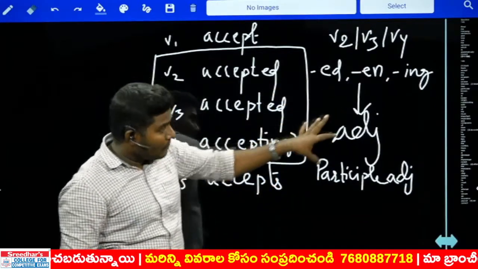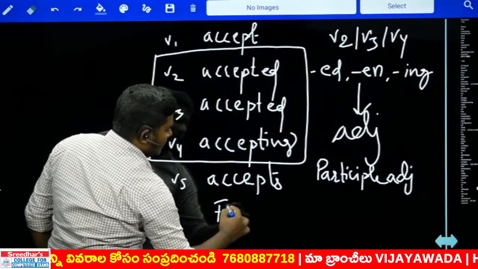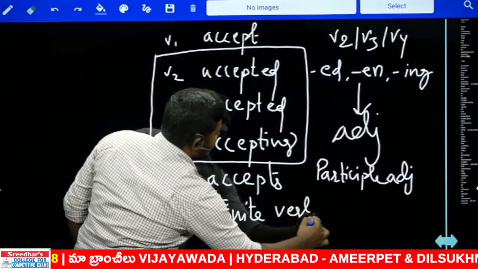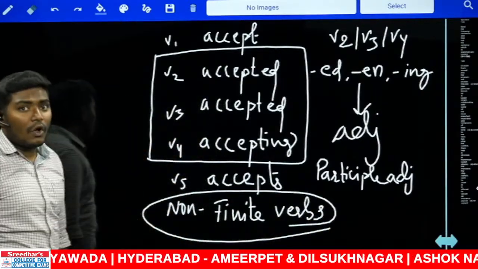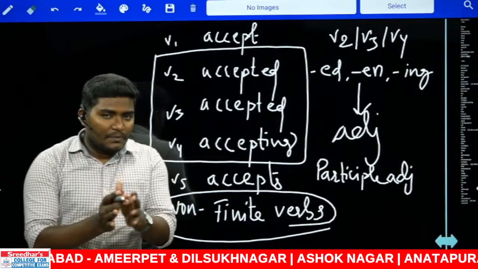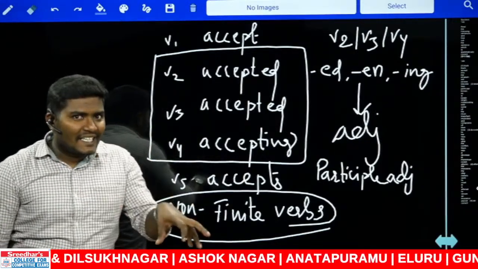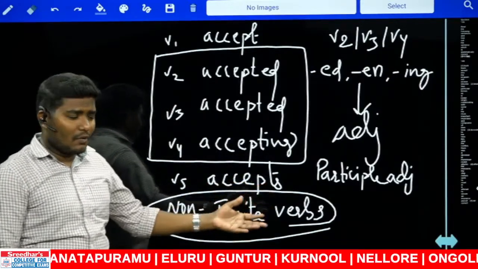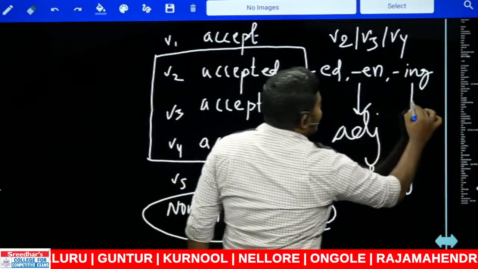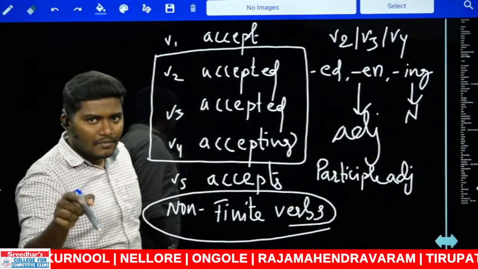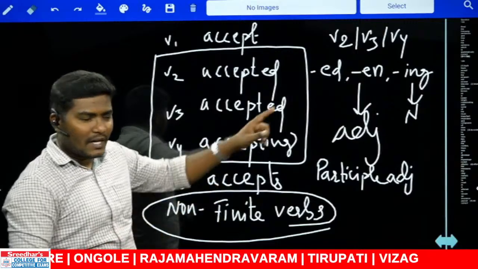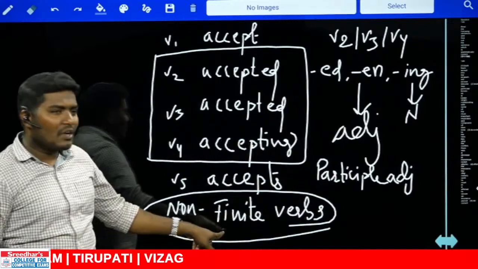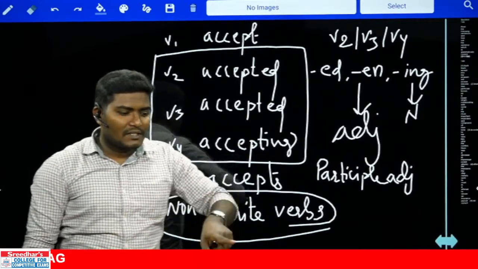Such kind of verbs are called non-finite verbs. Non-finite verbs are the verbs which look like verbs, but in the sentences they don't function as verbs. Instead, they function as adjectives. There are also some more verbs that function as nouns. You all know that ing functions as a noun. Gerund, do you remember that? So when ing functions as a noun, such an ing is called a non-finite verb, which looks like a verb but doesn't function as the verb there.